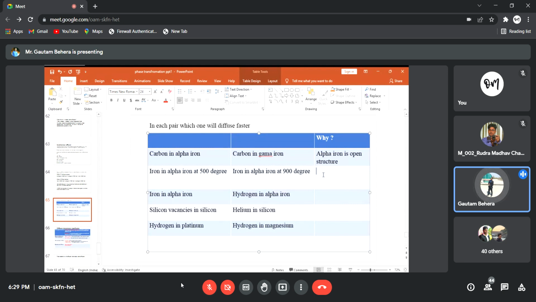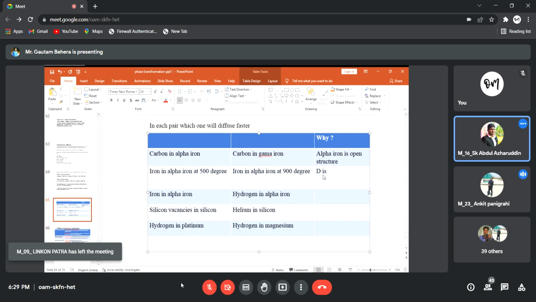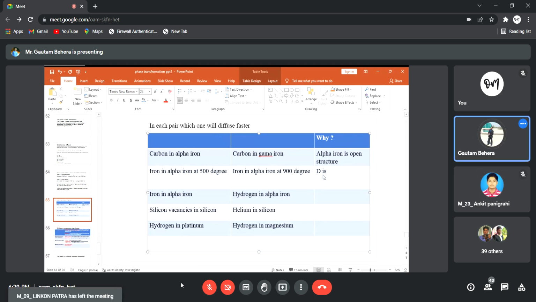Anyway, the second question is iron in alpha iron at 500 degrees centigrade, and iron in alpha iron at 900 degrees centigrade. Which one will diffuse faster? 500 degrees Celsius. What are you saying? Look at the temperature. One is 500, one is 900.